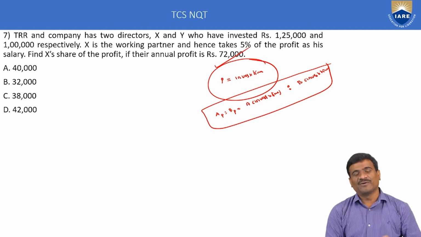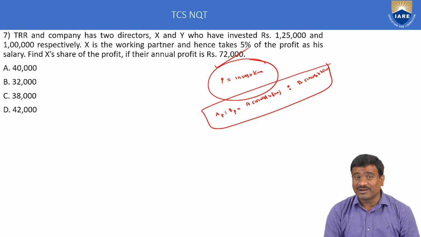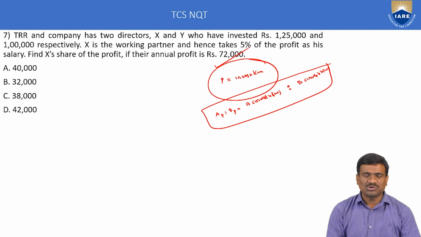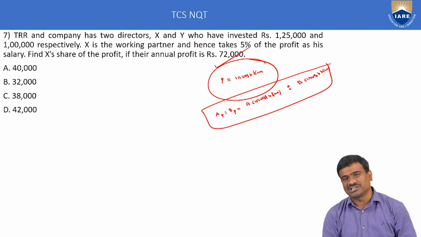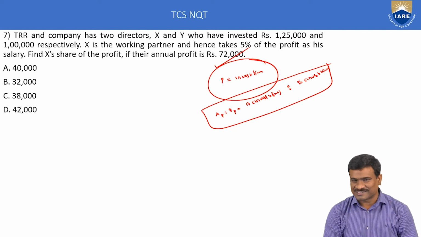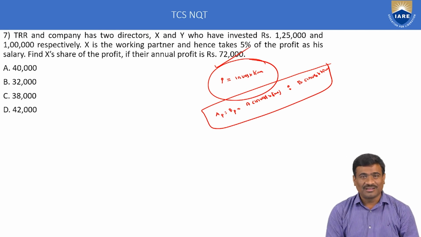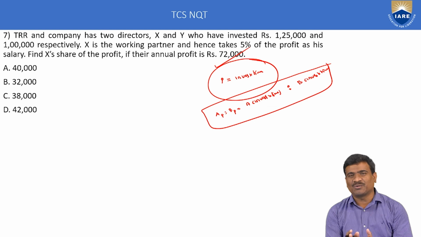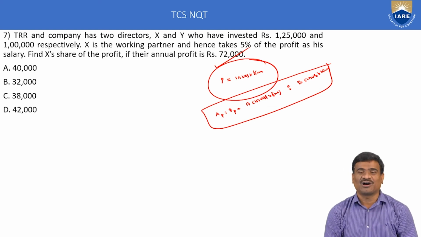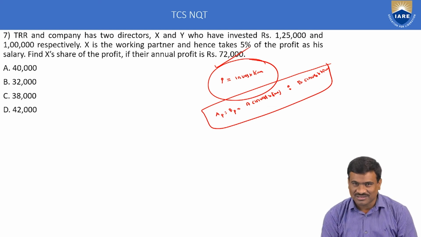Note, when time is constant, when time is the same, then the investment ratio is equal to the profit ratio. Otherwise, when time is not given, that indicates constant, then the investment ratio is equal to the profit ratio.